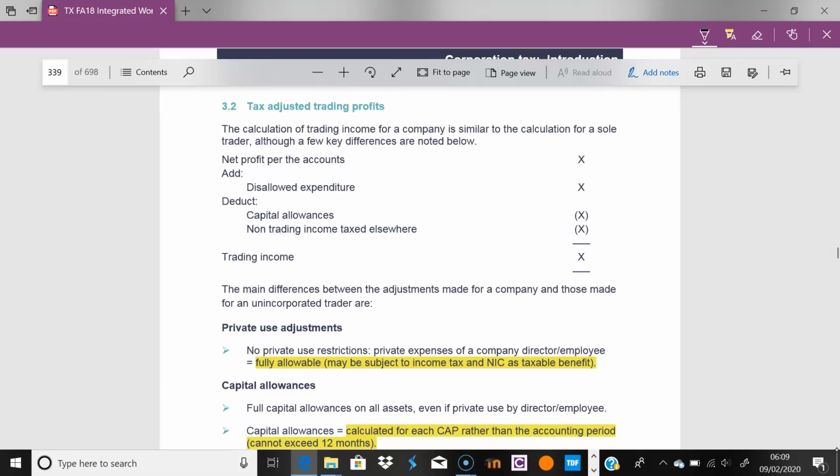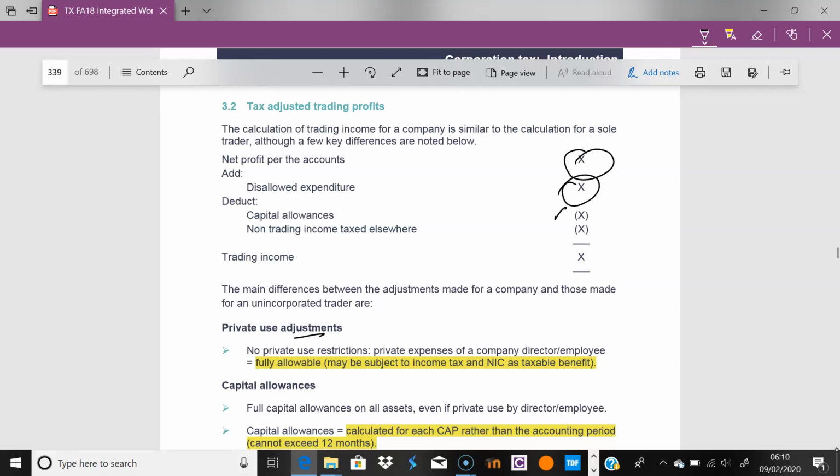So here we have net profit, we have disallowed expenditure, and of course capital allowances, deduct those. Just to be clear, when I said no private use, what I meant is it must be business related.